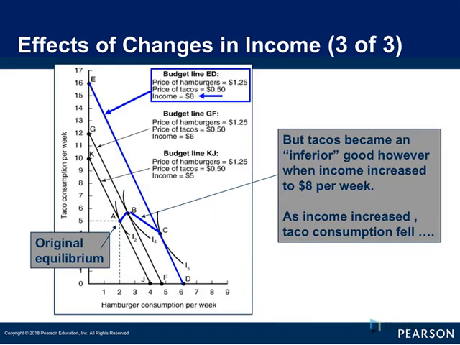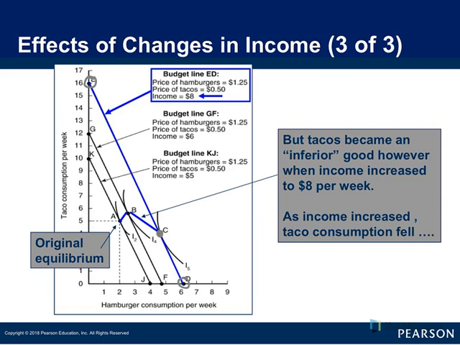Let's just say your income increased even more, and now all of a sudden there are $8. Well, if we came back in and did the math and created our budget lines, we could easily tell that we have a new budget line that would yield a new point of tangency, point C, and at point C, it's kind of interesting what has occurred.